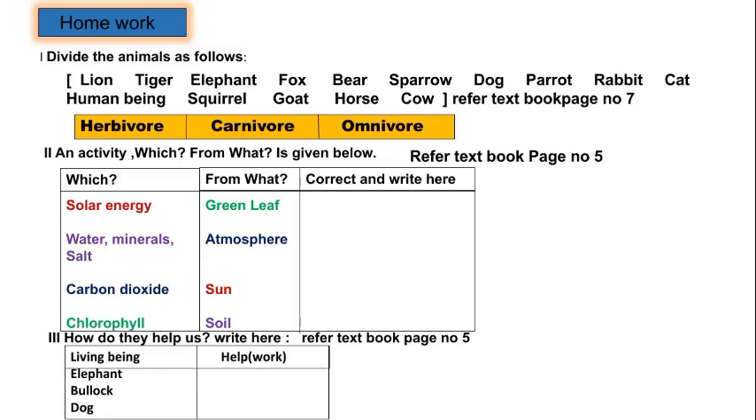Third, how do they help us? Refer to textbook page number 5. For the living beings elephant, bullock, dog, you should write how they help us, what they do, their work, here. Okay children, thank you.